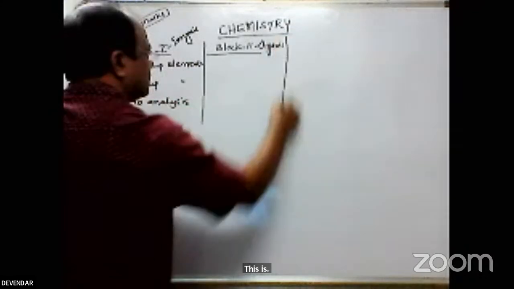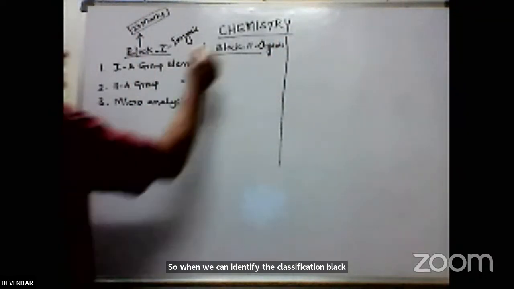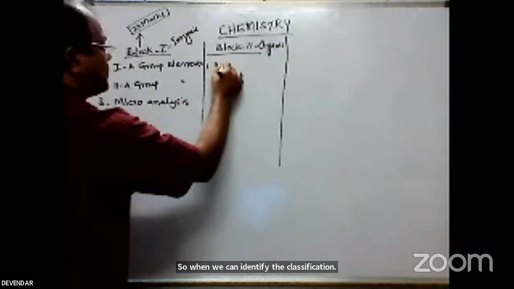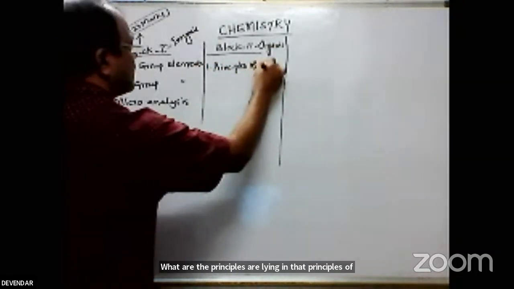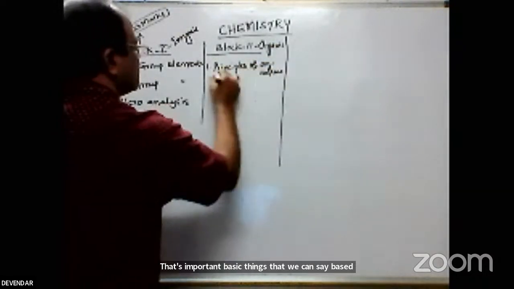So friends, you can identify the classification of the blocks. Here the first unit is the principles of organic compounds. What principles are there in the principles of organic compounds? Simple basic principles, or you can say basics.